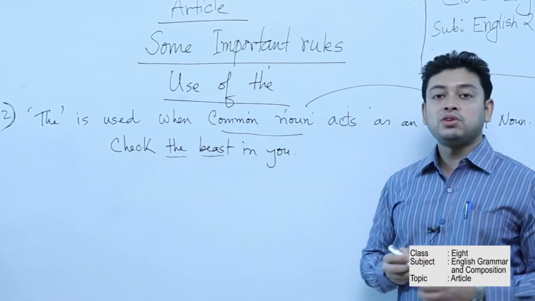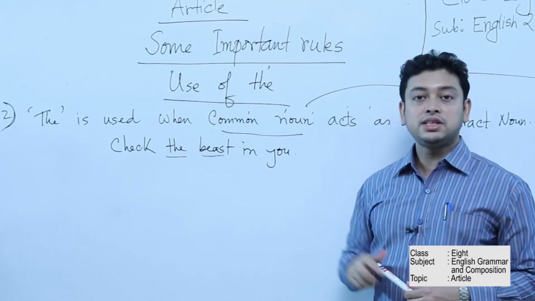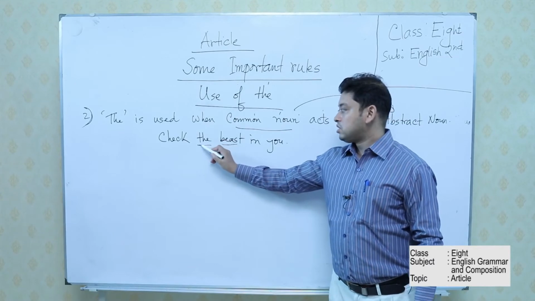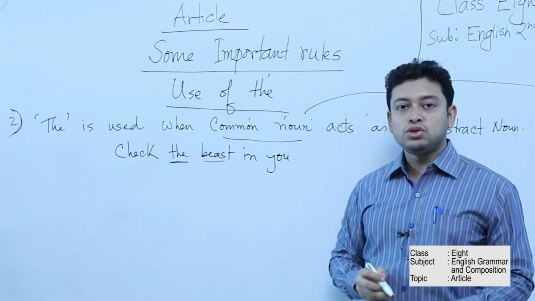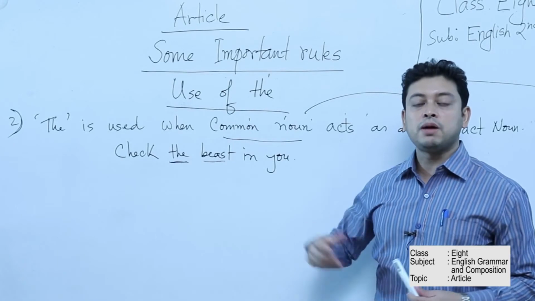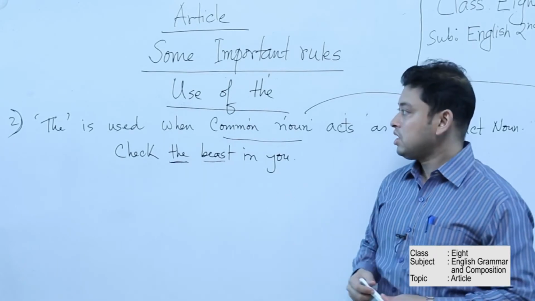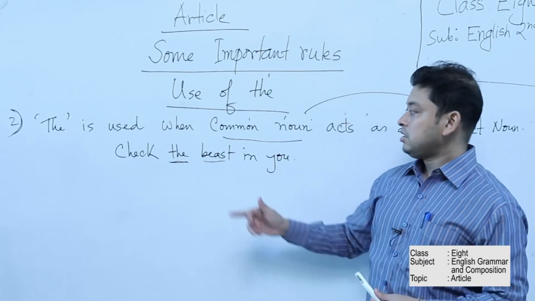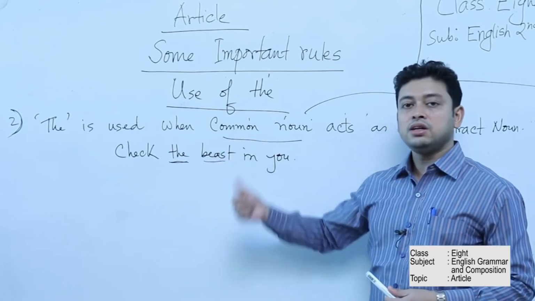Actually, I am talking about the animalistic behavior, the animalistic instinct of you. I am referring to this. That's why we have used the, and the beast is no more acting as a common noun, it becomes an abstract noun. That's why the can be used before a noun, especially when a common noun becomes an abstract noun.